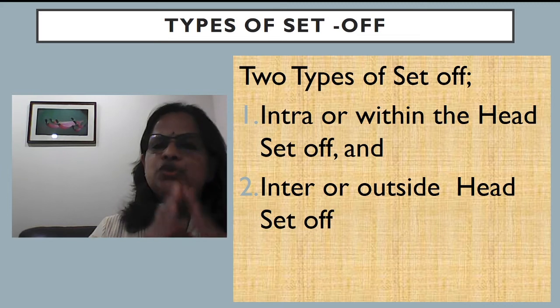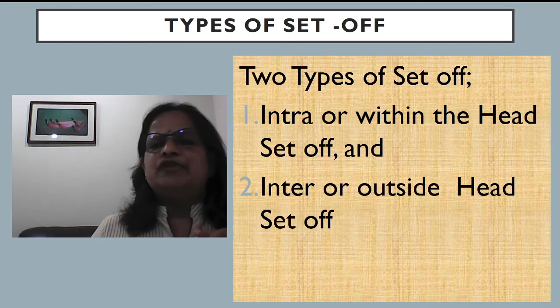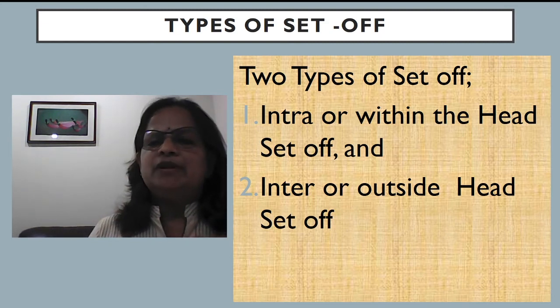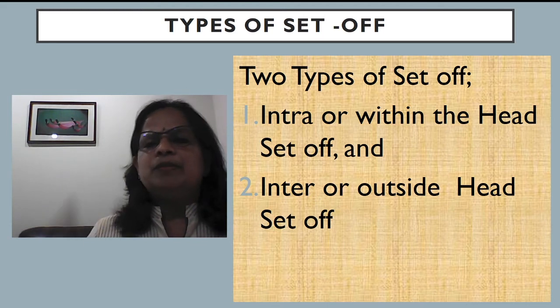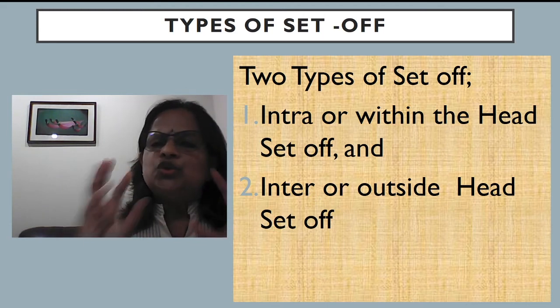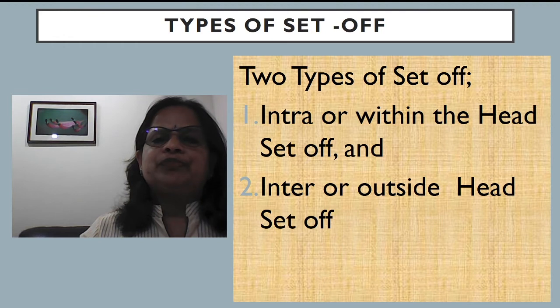Now, there are two types of set off. One is intra, or within the head, set off. Within the head meaning within the same head of income. I use the business example. Second one is inter, or outside head, set off. This also I have explained in salary income with the self-occupied house property loss. So that is two types of adjustments possible.